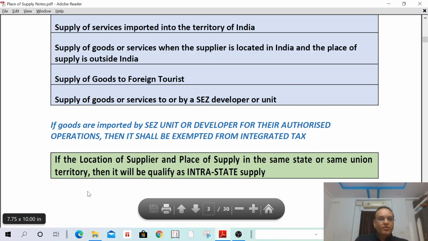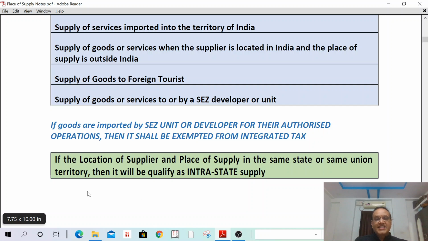Then one more important point: if goods are imported by an SEZ unit or SEZ developer for their authorized operations, they shall be exempted from integrated tax. This applies to any goods imported by an SEZ unit or SEZ developer, only goods, not services. No GST shall be payable on such imports. Actually, IGST will be payable on such transactions, but it shall be exempted from payment of IGST, integrated tax, that is equal to IGST only.